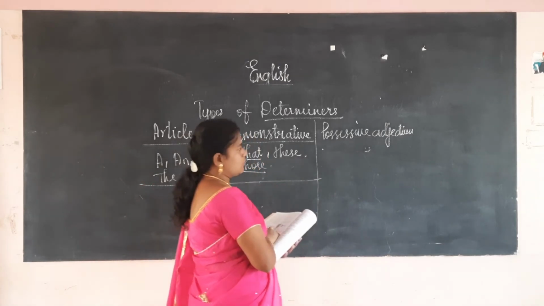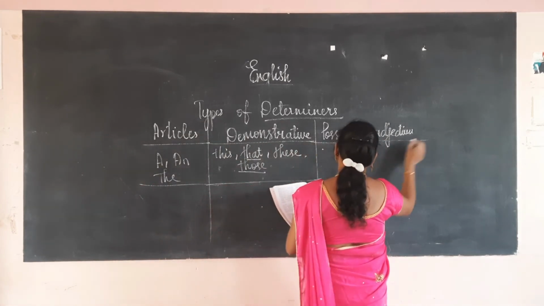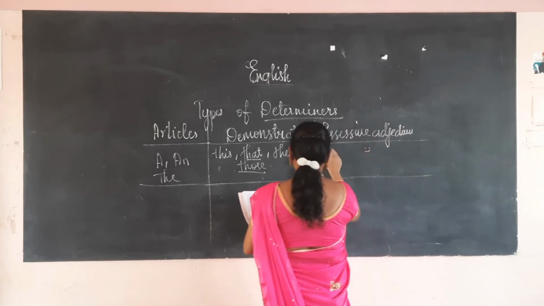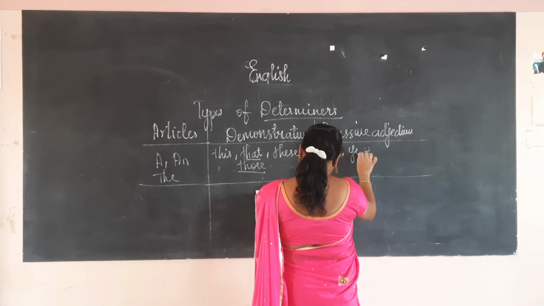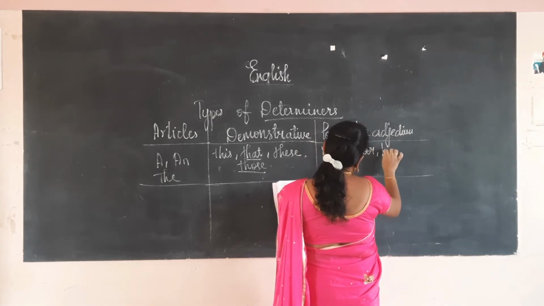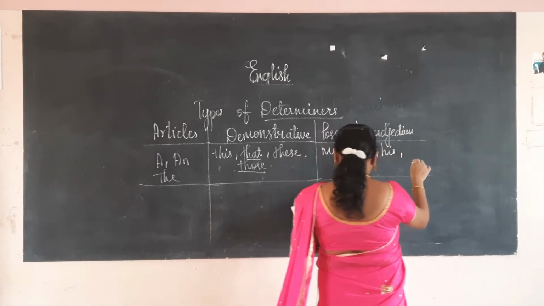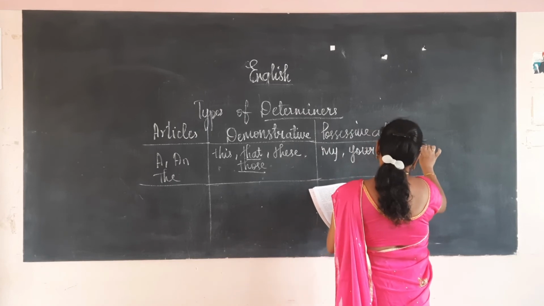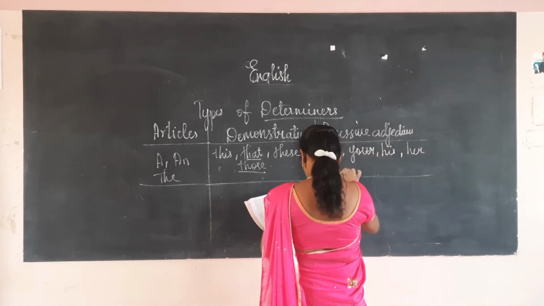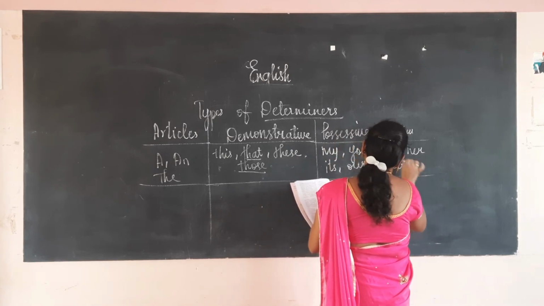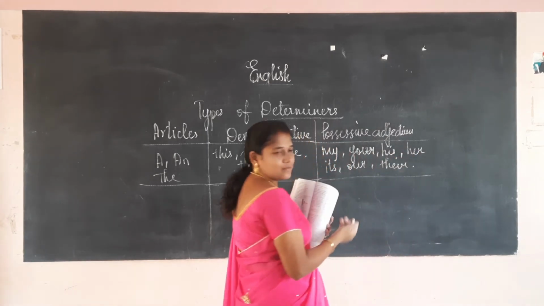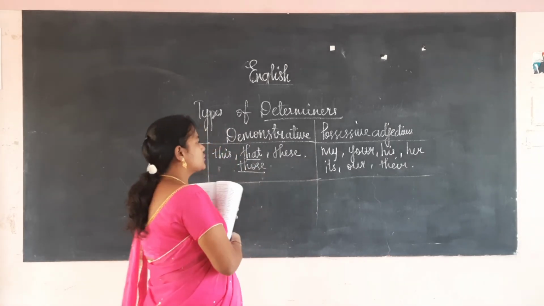Possessive adjective: possessive means what belongs to us. What are the possessive adjectives? My, your, his, her, its, our, their. These are the possessive adjectives, meaning whose it is.